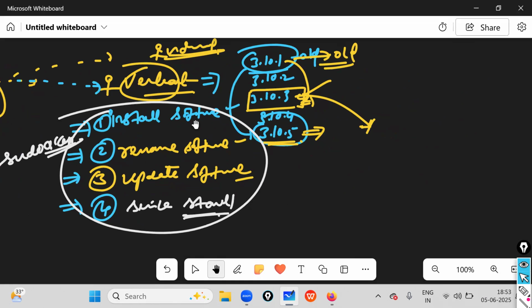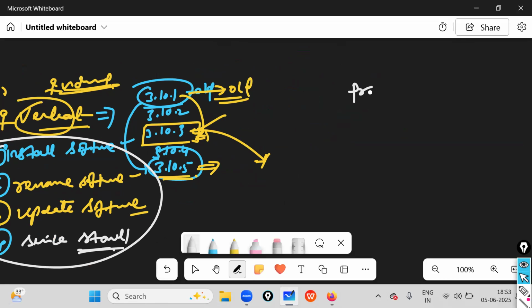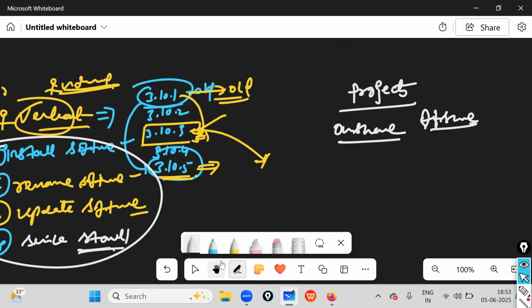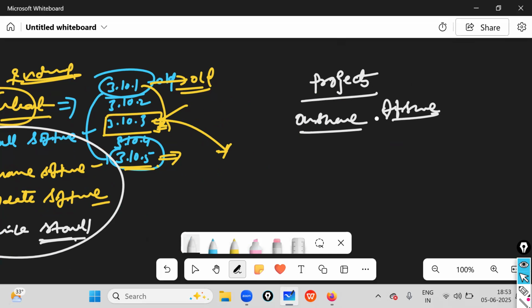Now, Venkat is working in our project. Observe carefully. Projects can be done in two ways, boss: onshore model as well as offshore model. Two kinds of project scenarios, onshore and offshore model. So onshore and offshore, what does that mean?